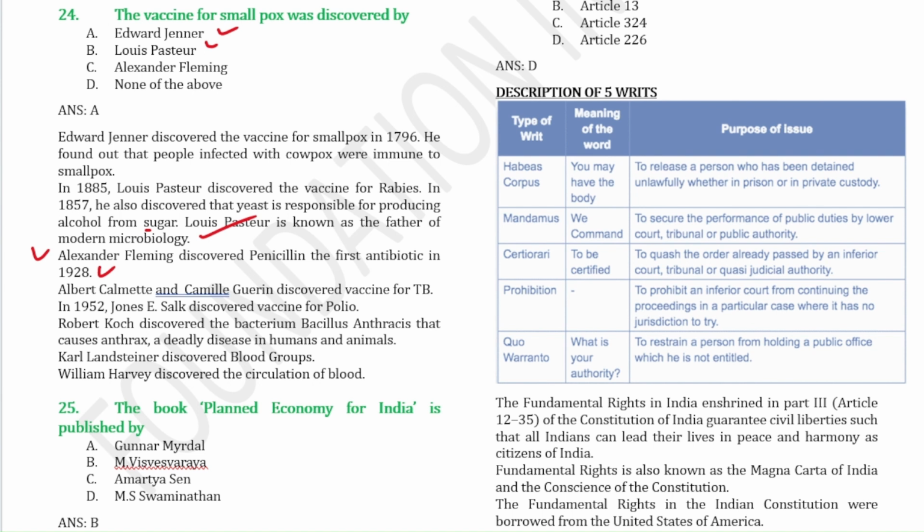And then Albert Calmette and Camille Guerin discovered the vaccine for TB. John E. Salk discovered the vaccine for polio. Robert Koch discovered the bacterium Bacillus anthracis that causes anthrax, a deadly disease in humans as well as animals. Karl Landsteiner discovered blood groups, and then William Harvey discovered the circulation of blood.